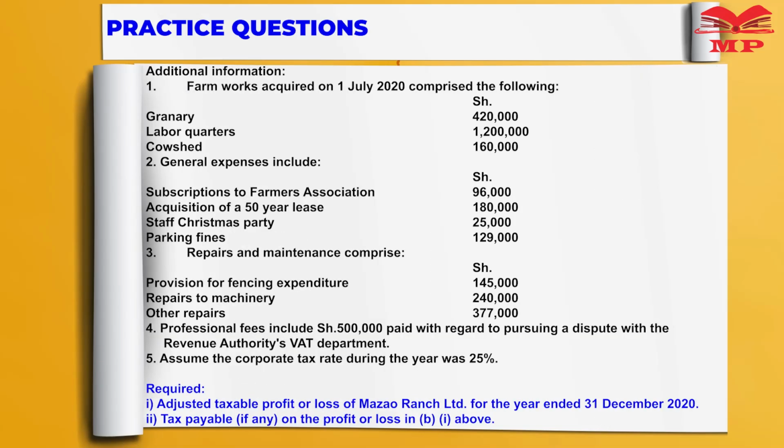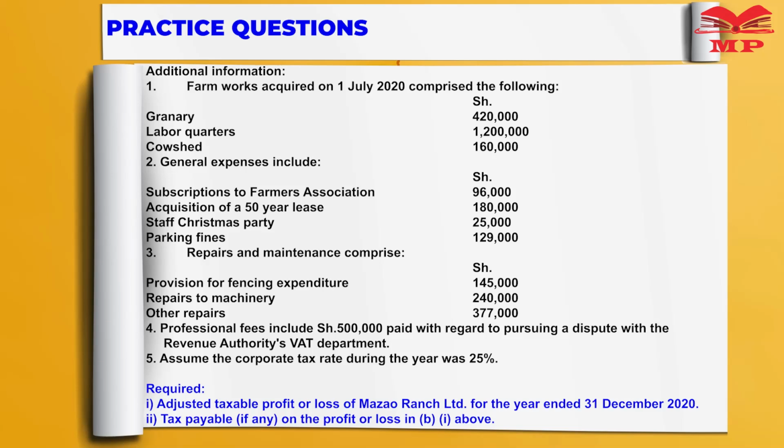Additional information number 1, farm work acquired on 1st July 2020 comprised of the following: granary, labor quarters, cow sheds. Number 2, general expenses include subscription to a farmers association, acquisition of a 50-year lease, staff Christmas party, parking fine. Then number 3, repair and maintenance comprised provision for fencing expenditure, repair to machinery, other repairs. Number 4, professional fee includes 500,000 paid with regard to pursuing a dispute with the Kenya Revenue Authority, VAT department.